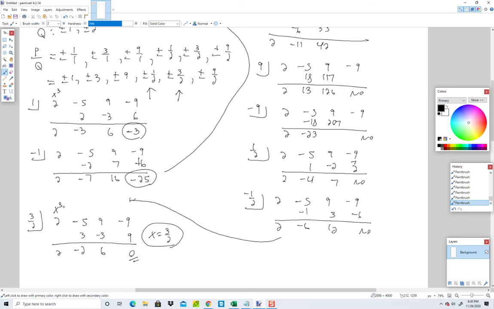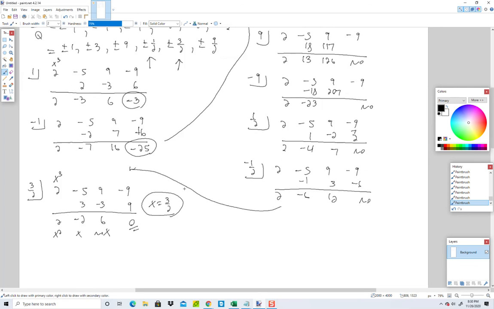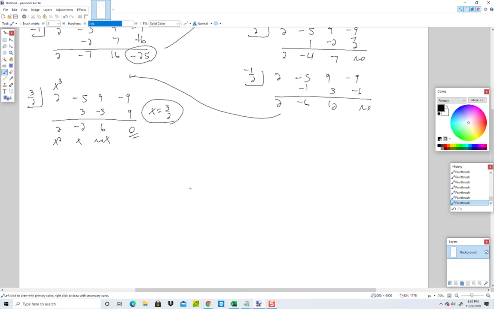Now this was x to the third. This straight down below will be 1 degree lower. So this is x squared, this is x, and this is no x, or the constant term. Now once we get down to the x squared level, then we can use the quadratic formula or some other technique to find the remaining answers. So this is 2x squared minus 2x plus 6, and then I set it equal to 0. Why do I set it equal to 0? We're finding zeros. Now I can factor 2 out of this, and that gives us x squared minus x plus 3 equals 0.